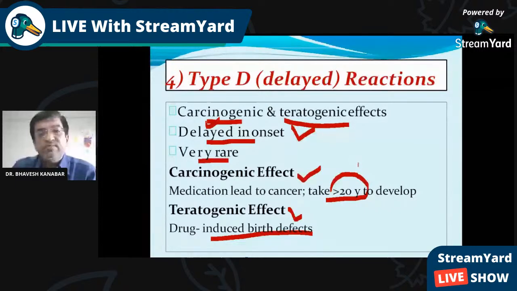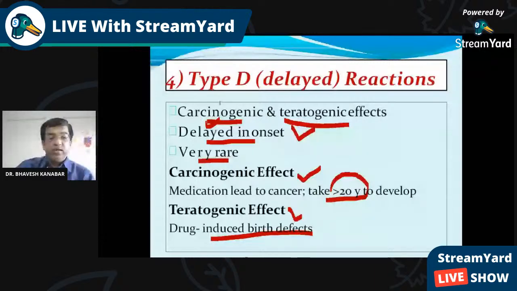Second example: if we give iron in the first trimester, it may lead to failure of organ development. So iron has a teratogenic effect during the first trimester, and it is to be given from the second trimester onwards only. So the teratogenic effect is to the fetus, and the carcinogenic effect is the cancer producing effect. So those were the type A, B, C, D reactions.